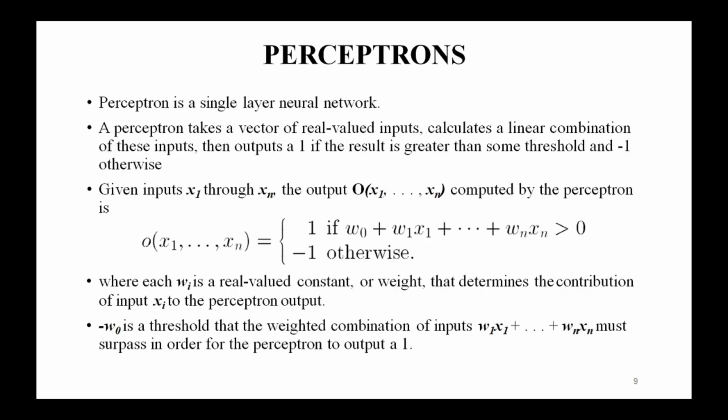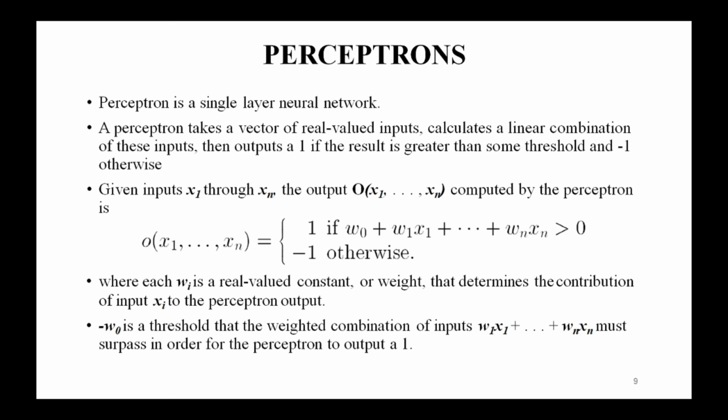Then the next important concept is perceptrons. A perceptron is a single layer neural network. It is one type of ANN system which is based on a unit, and that unit is known as a perceptron. So a perceptron is a type of neural network, or you can say it is a single layer neural network, which I'll illustrate later.